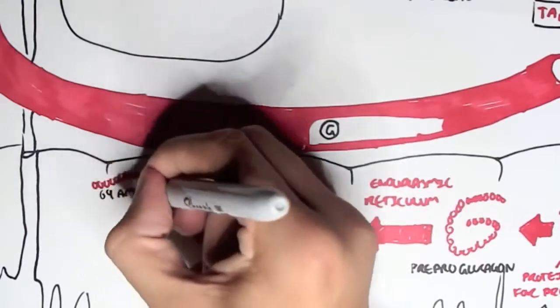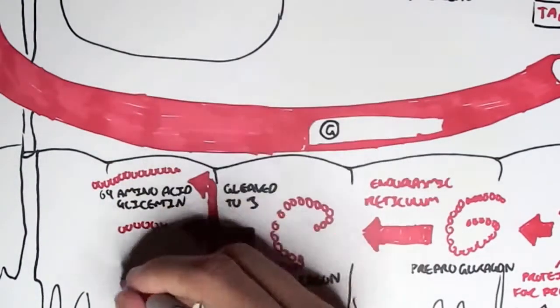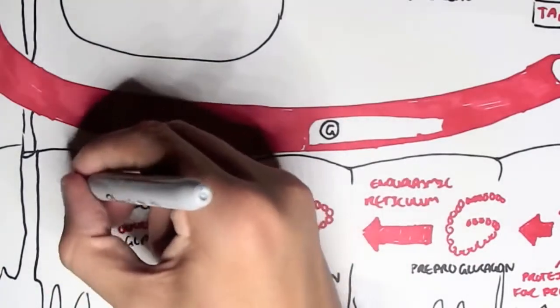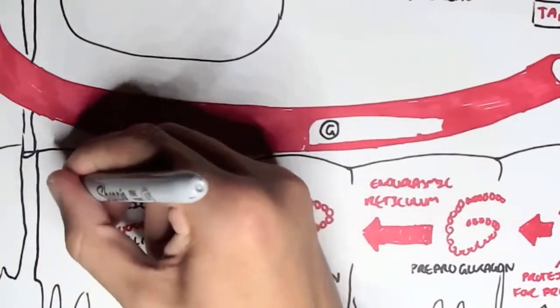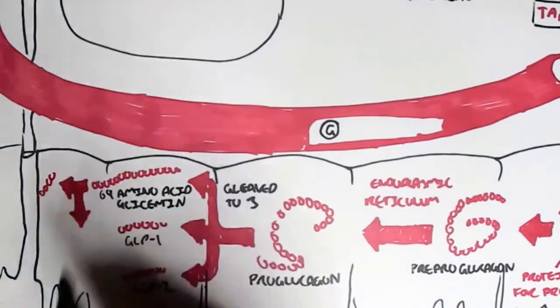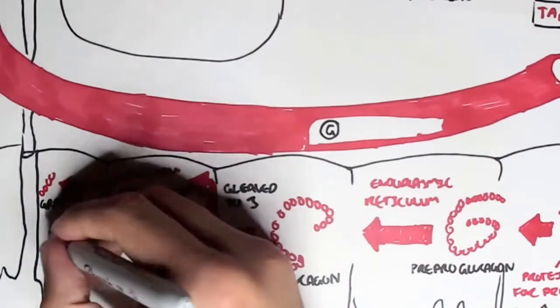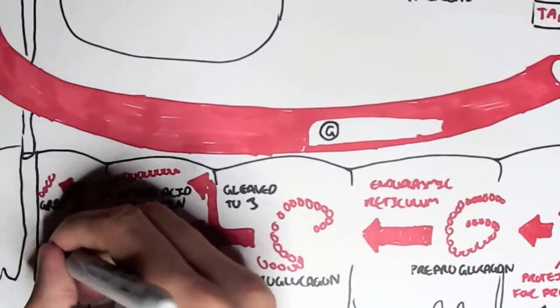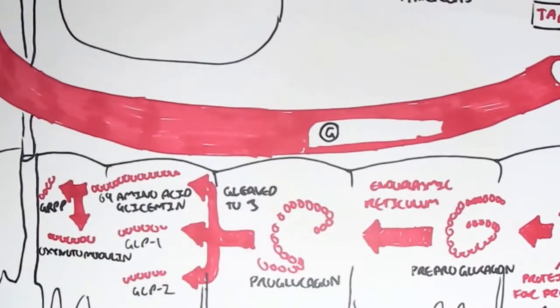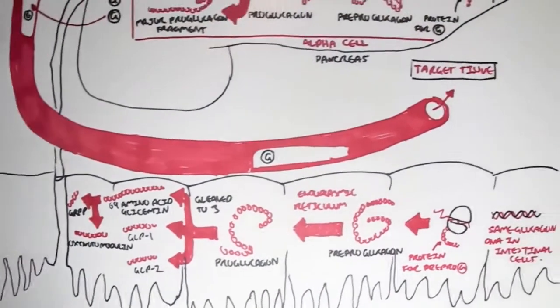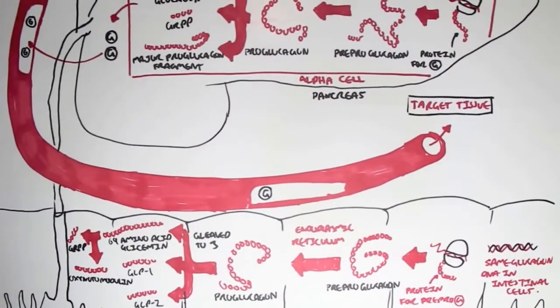These polypeptides are the 69 amino acid glycentin, and then we have glucagon-like peptide 1 and glucagon-like peptide 2. Now, glycentin can then also be cleaved up into two other peptides: the GRPP, glicentin-related pancreatic peptide, exactly the same as the one from the alpha cells, and also another one called oxyntomodulin. Hope I pronounced that right. Anyway, this oxyntomodulin, interestingly enough, has a potential role in suppressing appetite.